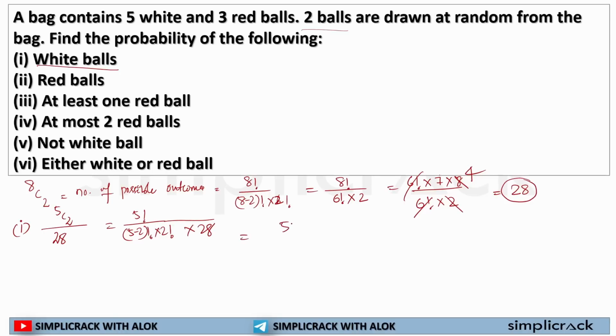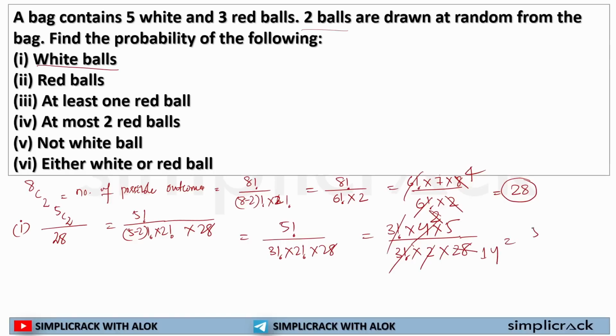Now I can solve it as 5 factorial divided by 3 factorial into 2 factorial into 28. 5 factorial can be written as 3 factorial into 4 into 5, divided by 3 factorial. 2 factorial is 2, 28 will be there, 3 factorial will cross out, 2 will cross 2, then 2 will cross 28 as 14. So 5 by 14 is the probability of selecting white balls while selecting 2 balls randomly.